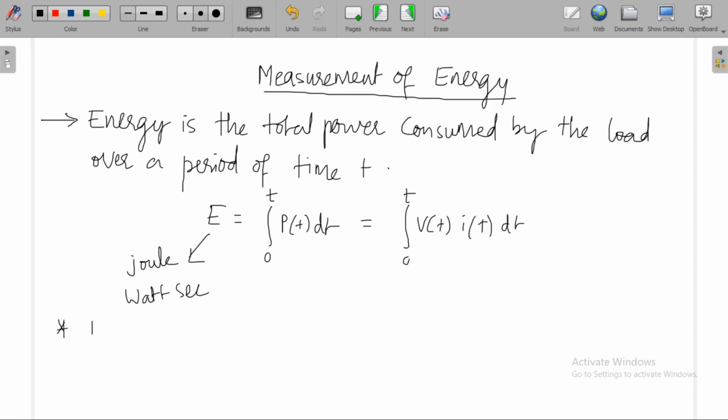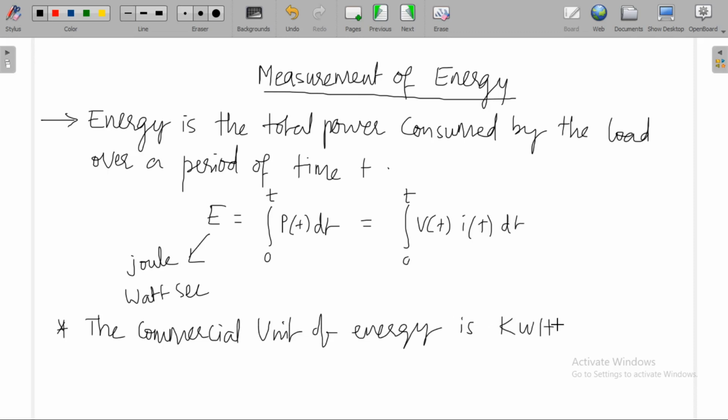The commercial unit of energy is kilowatt hour, kWh.